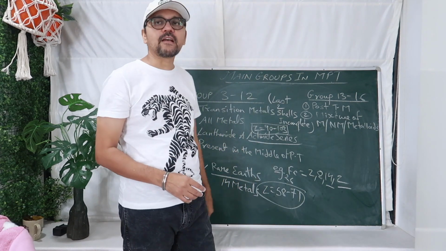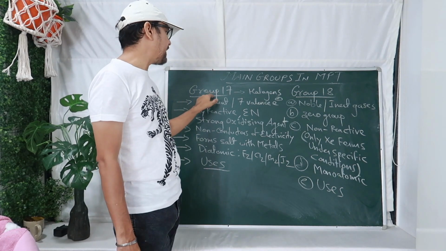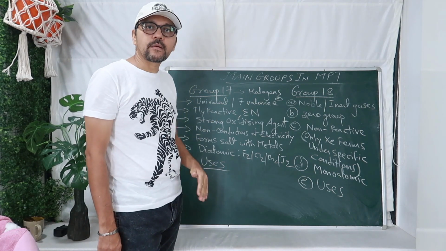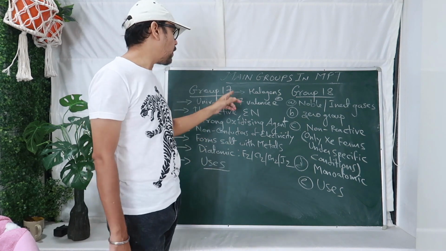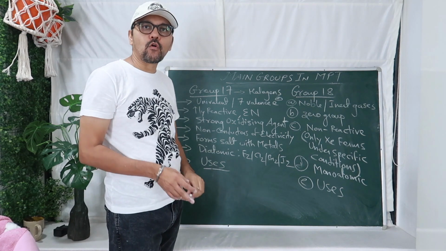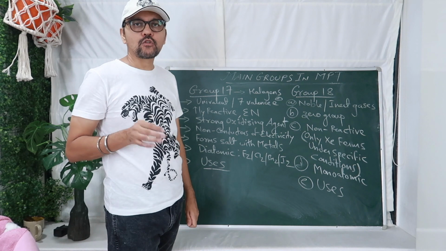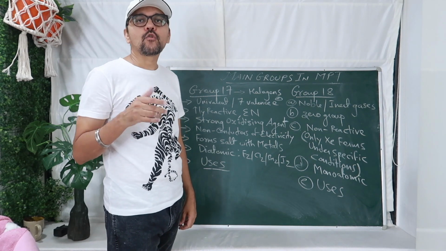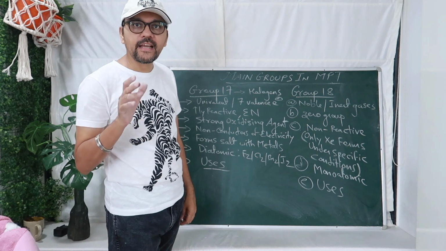Now let's go to group 17 and group 18. Group 17 are called halogens. What is the meaning of halogens? Salt forming elements. Why are they called salt forming elements? If you talk about its uses, fluorine is present in our toothpaste. It is also present in our water to prevent mottling of teeth or tooth decay.